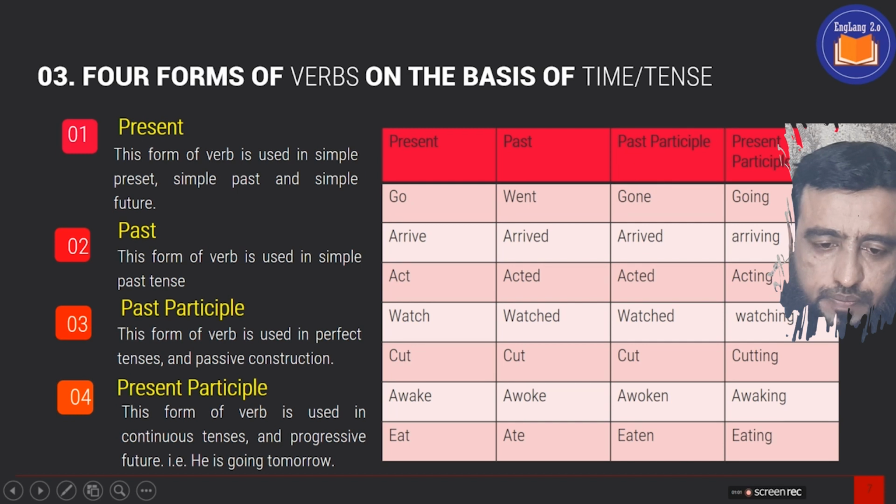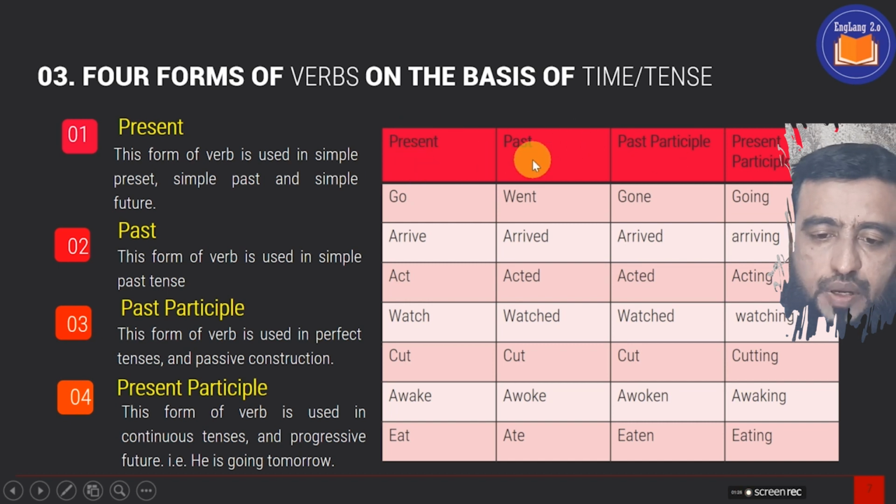Like the present: go, arrive, act, watch, cut, awake, eat. We take examples. He goes, he did not go, he shall go. Now, in the simple present, simple past, and simple future, we make use of the present form of the verb.